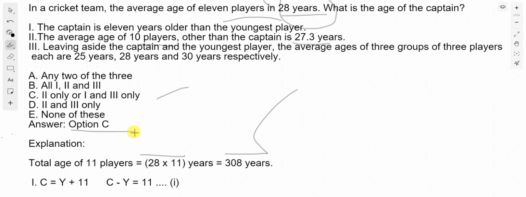So these are all the types of questions you will require in any aptitude exam to solve the concept of average. This is all about the topic of average.